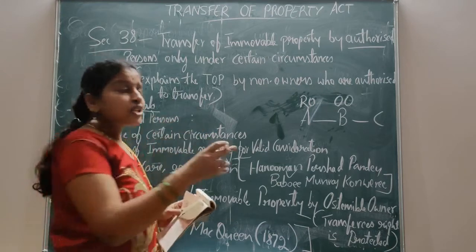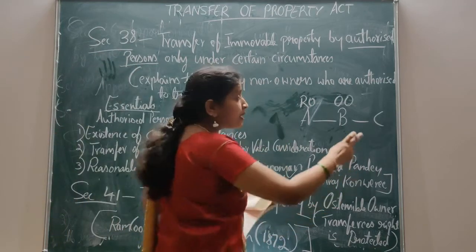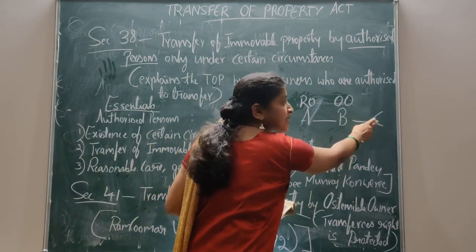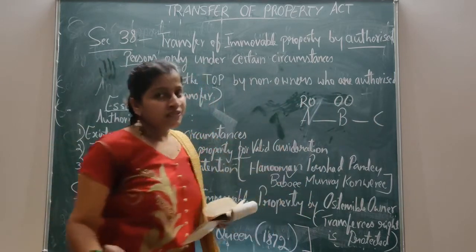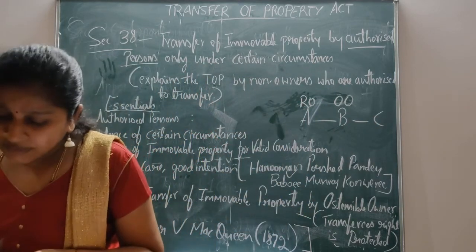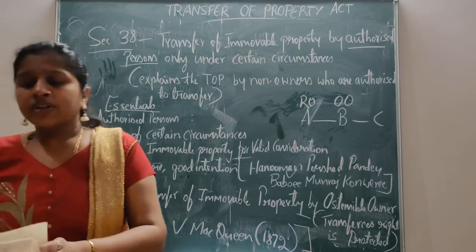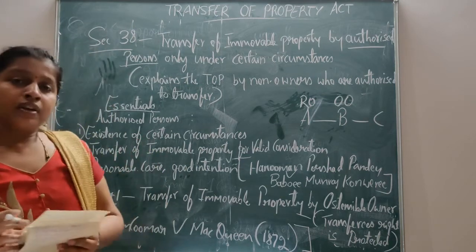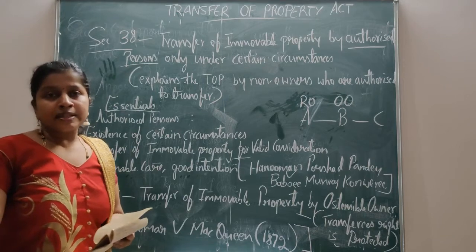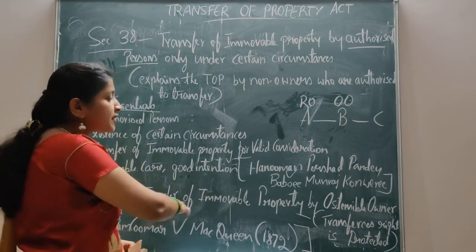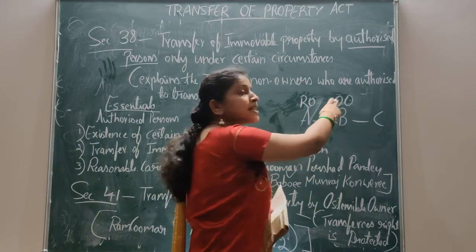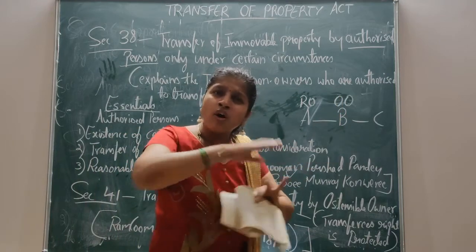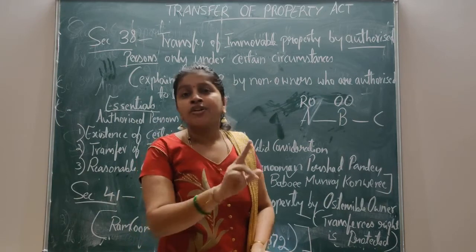As I told you, under Section 41, whose right is protected here? That is C, the purchaser. The transferee's right is protected, and A has to suffer in this case. This is the illustration of a transfer by ostensible owner. Section 41 deals with the transferring of immovable property by an ostensible owner. Who is an ostensible owner? He has all the indicia of ownership, but he is not the real owner.